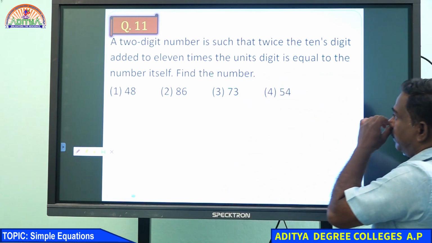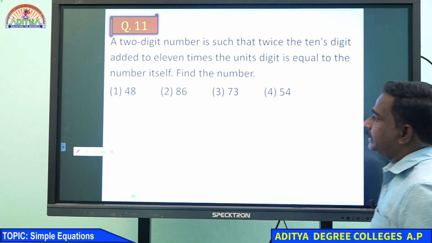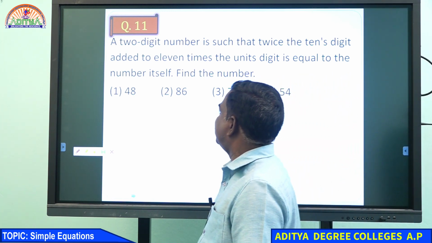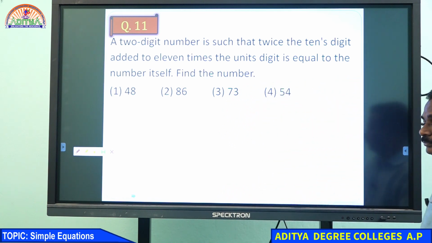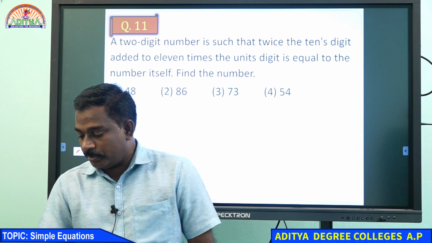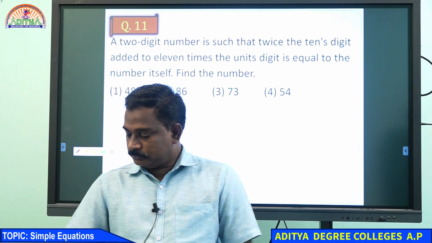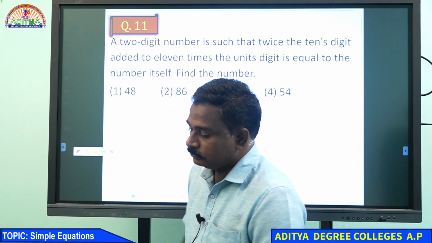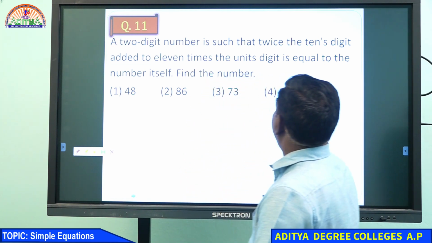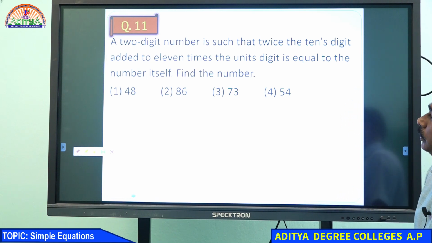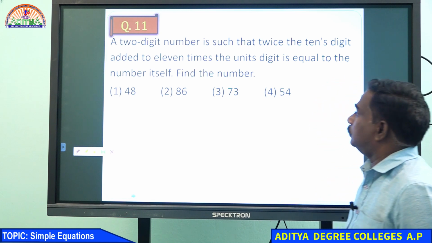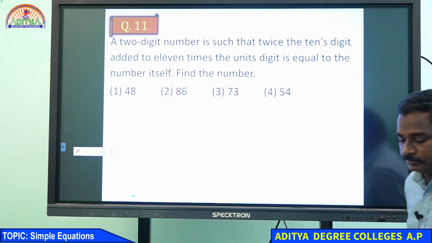A 2-digit number is such that twice the tens digit added to 11 times the unit digit is equal to the number itself. Find the number.